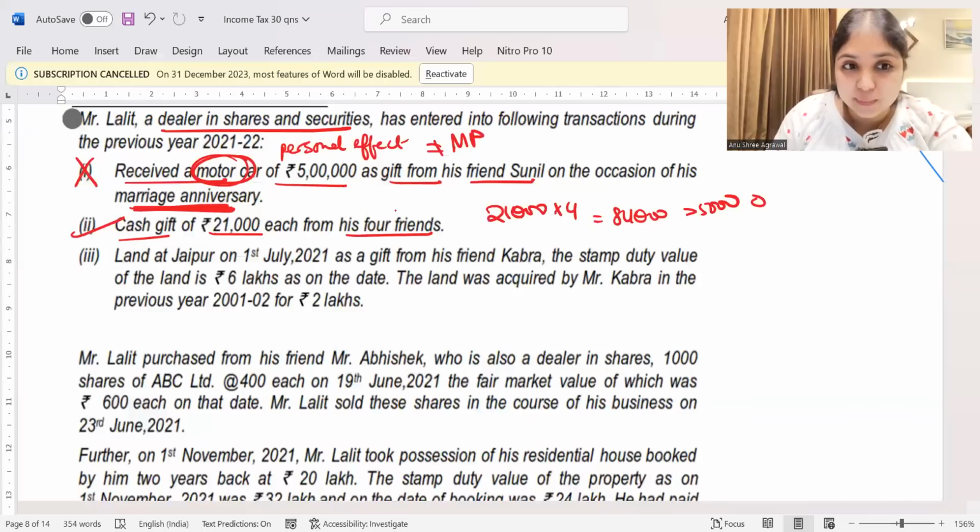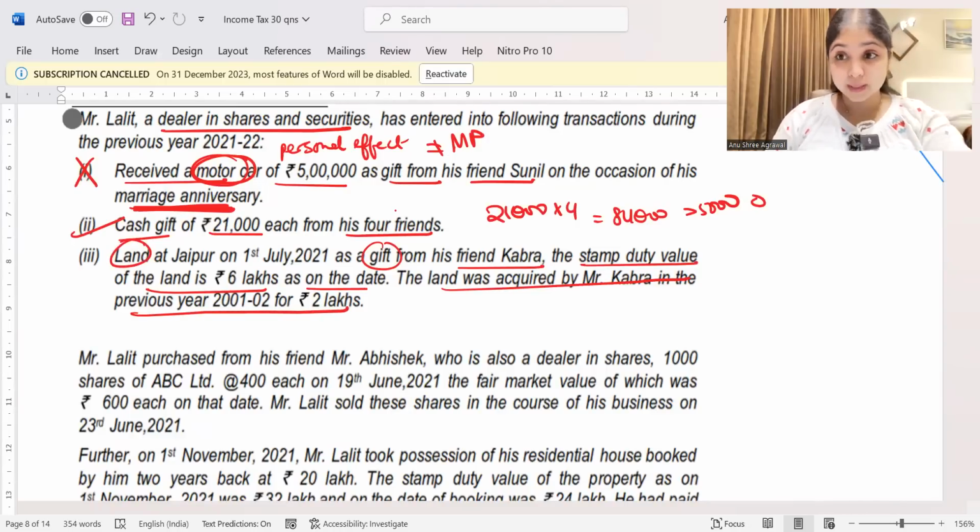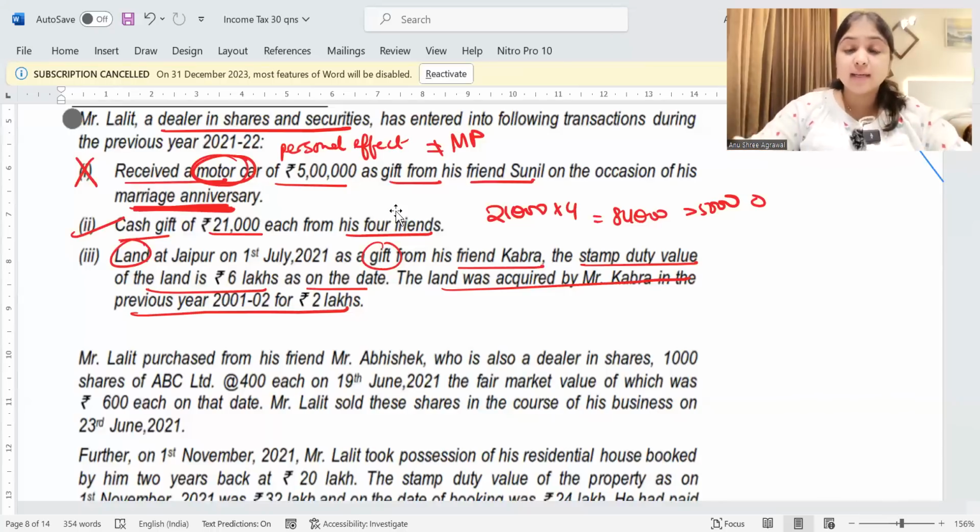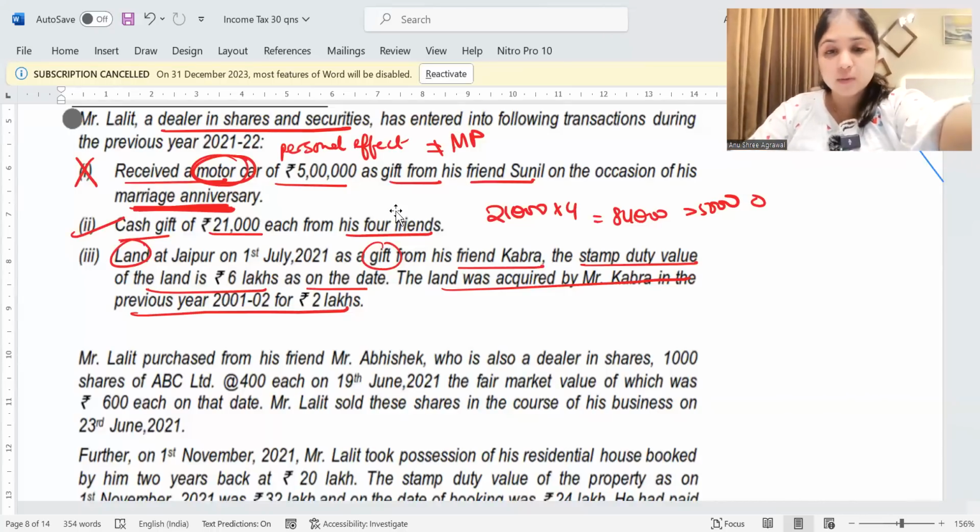Then we have land at Jaipur. Land at Jaipur on 1st July 2021 as a gift from his friend Kabra. The stamp duty value of the land is 6 lakhs on that date. The land was acquired by Mr. Kabra in the previous year 2001-2. See, so he got an immovable property as a gift. Immovable property, each transaction we will check separately, right? Each transaction in immovable property we treat separately. We don't find the aggregate and all for immovable property. The question says that he got this immovable property from his friend Kabra.